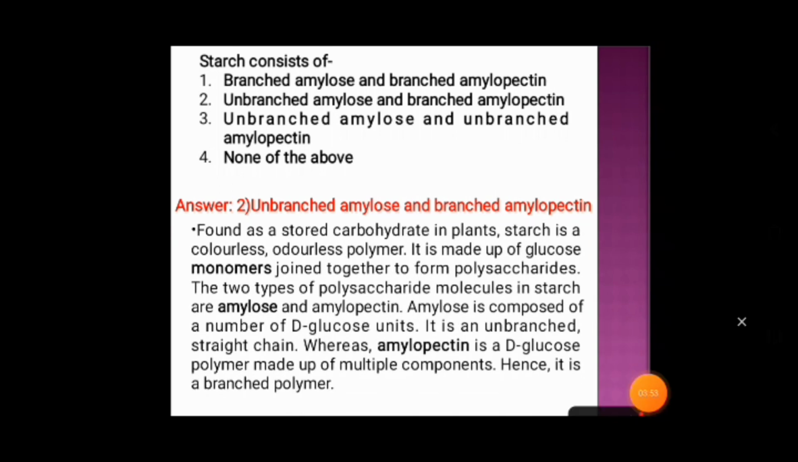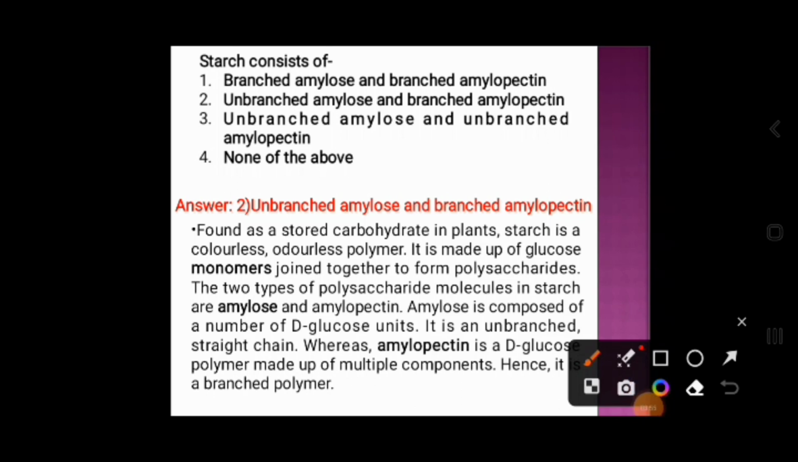Starch is found as a stored carbohydrate in plants. It is a colorless, odorless polymer made up of glucose monomers joined together to form polysaccharides. The 2 types of polysaccharide molecules in starch are amylose and amylopectin. Amylose consists of D-glucose units in an unbranched straight chain, whereas amylopectin is a D-glucose polymer made up of multiple components. Hence, it is a branched polymer.